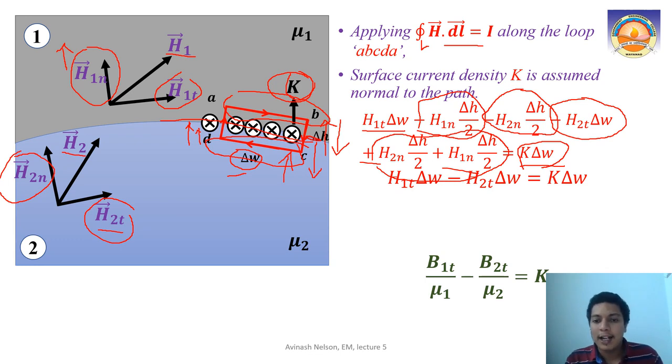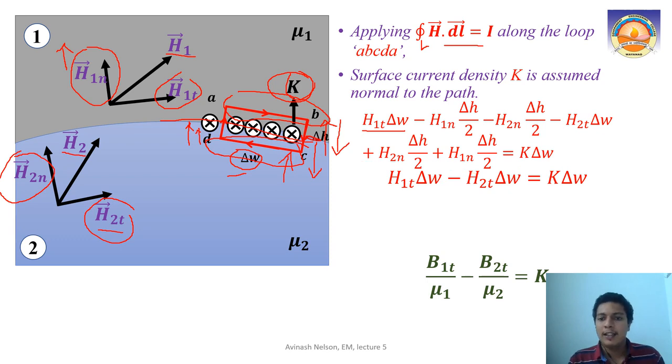You can very easily point out that the negative parts, minus H1n and minus H2n into delta S by 2, and the positive parts, H2n and H1n into delta S by 2, will get cancelled. Then the remaining part will be H1t into delta W minus H2t into delta W equal to K into delta W, right? Again your delta W will get cancelled on both sides. So we got the second boundary condition from here.